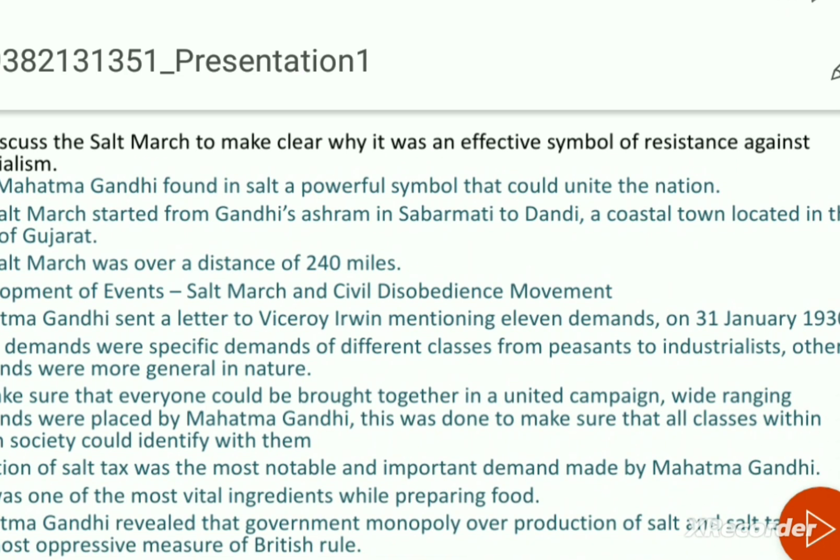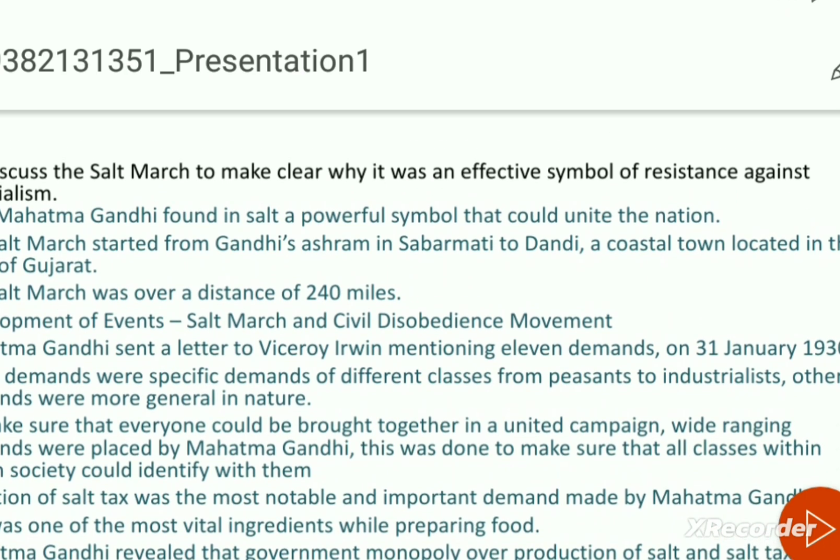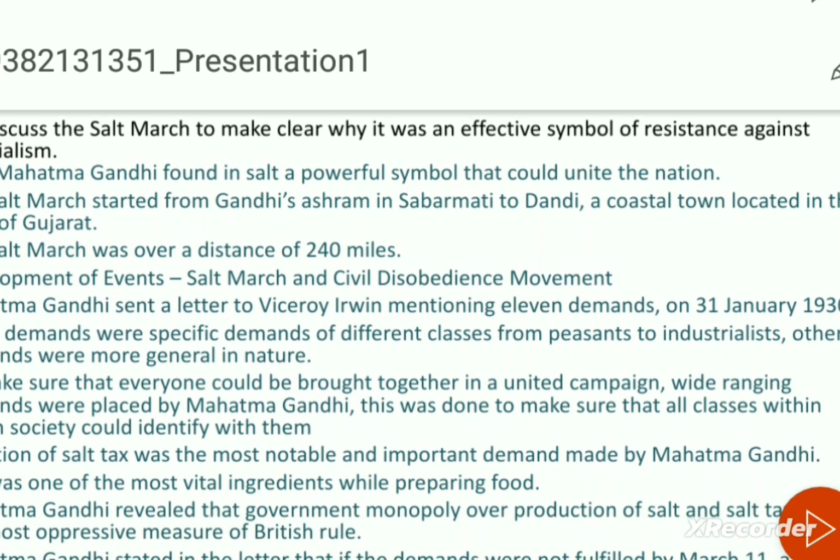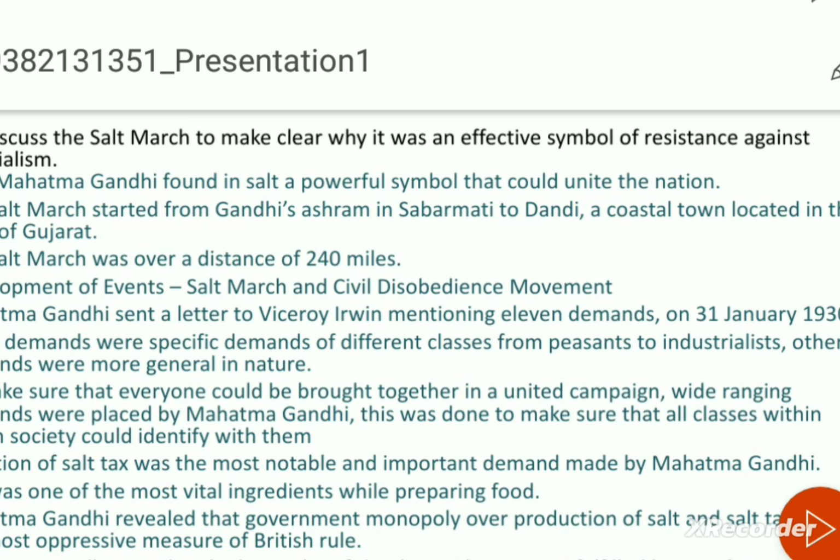The next chapter is nationalism in India. From this chapter, the non-cooperation movement is very important. When and why did Gandhiji launch the non-cooperation movement? And what was the reason that Gandhiji called off the non-cooperation movement? That is one important question.